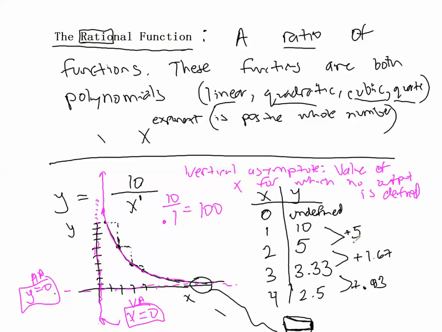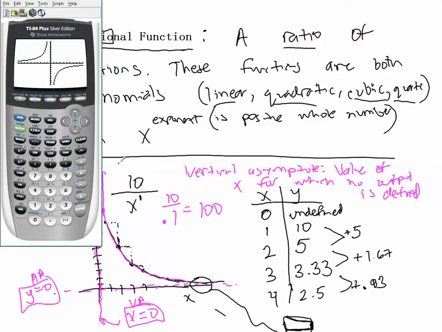The other way we could double check that is to see if there are constant ratios. So in other words, if I took 1.67 divided by 5, that should be the same ratio I would get when I take 0.83. Oh, excuse me, I'm taking the wrong values here. If I took 5 divided by 10, well, that's being cut in half, but then notice that 3.33 divided by 5 is not being cut in half anymore. That ratio is getting to be a little bit bigger.